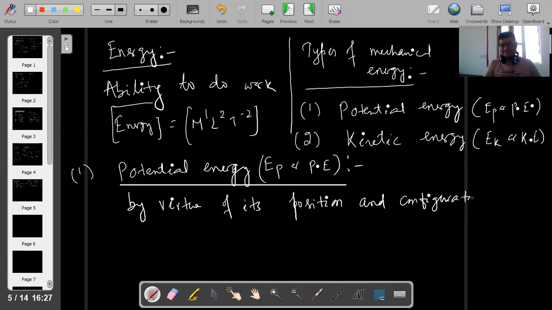Potential energy is the energy possessed by the body by virtue of its position and configuration. Position means rest position. Configuration means shape and size. What is the meaning of configuration? Shape and size.